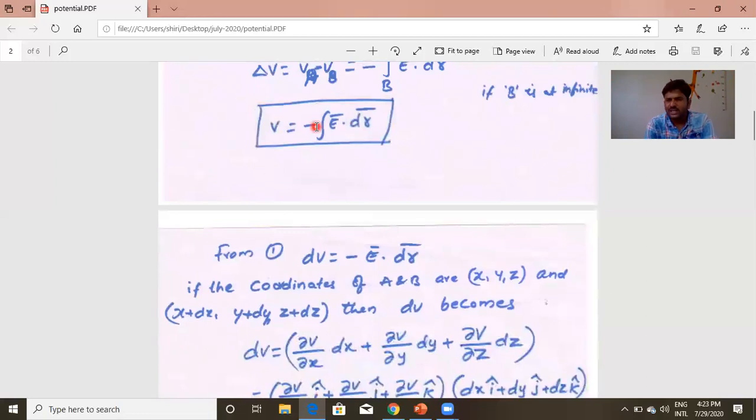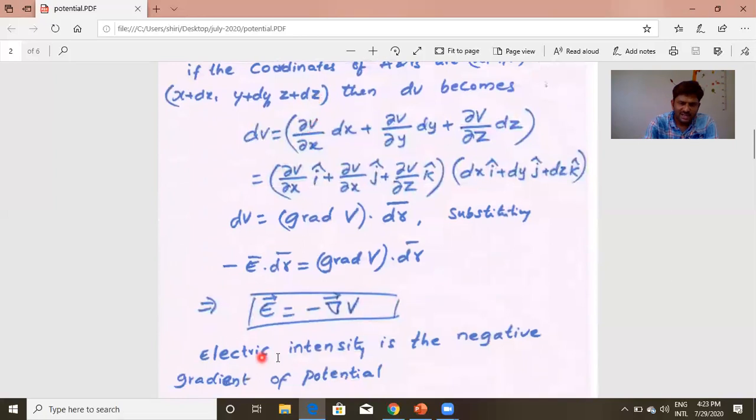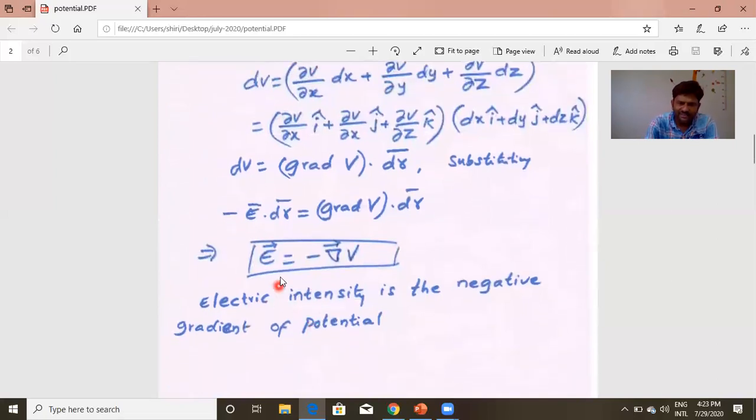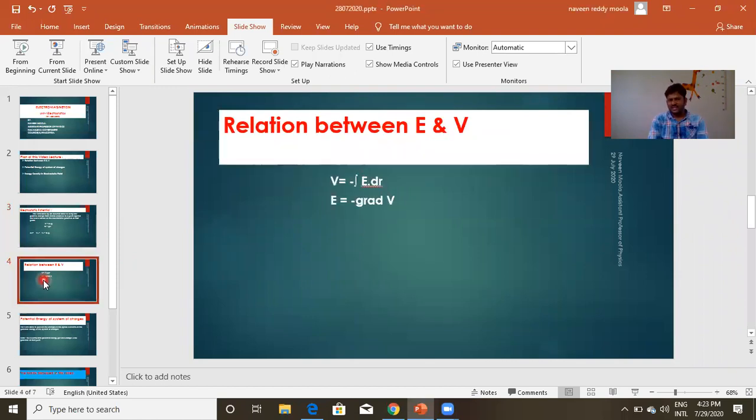V is equal to negative integral of E dr. Both are one and the same. This one is the differential form: E is equal to minus del V. Electric field intensity is the negative gradient of potential.